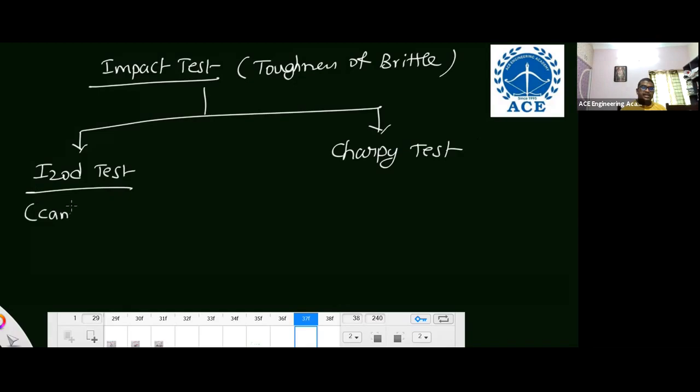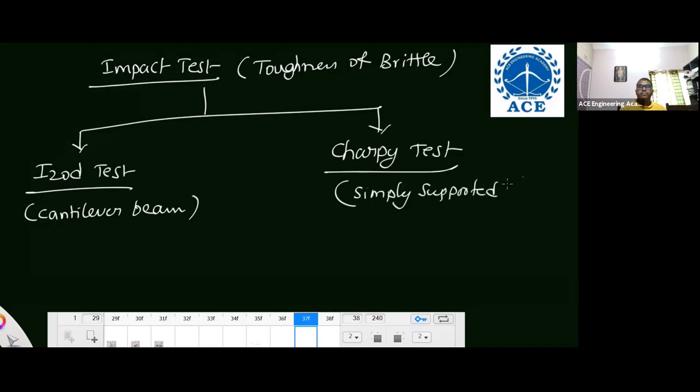In the Izod test, the specimen is positioned like a cantilever beam. You just remember this one, that is more than enough. In the Charpy test, the specimen is positioned like a simply supported beam.